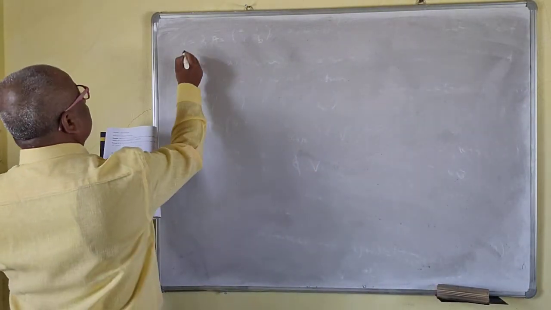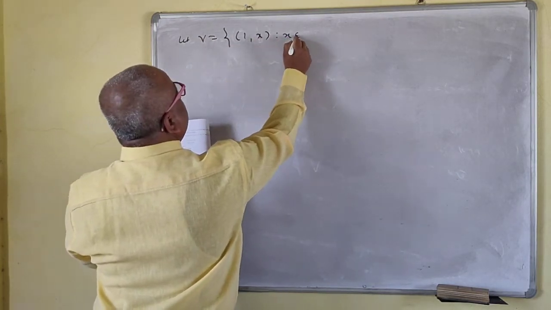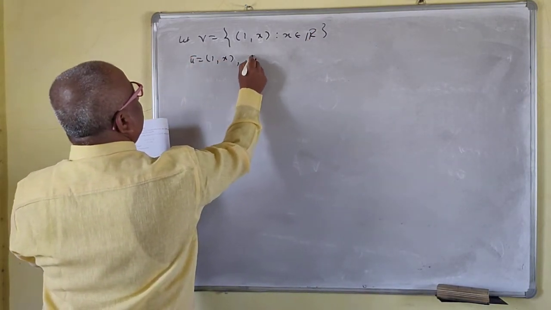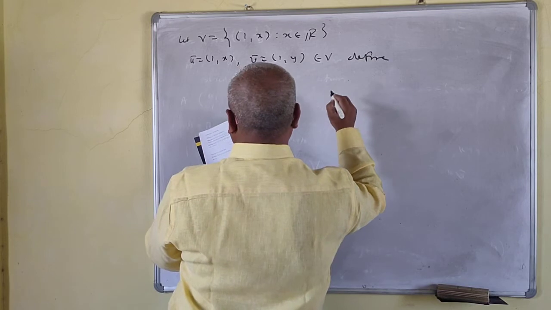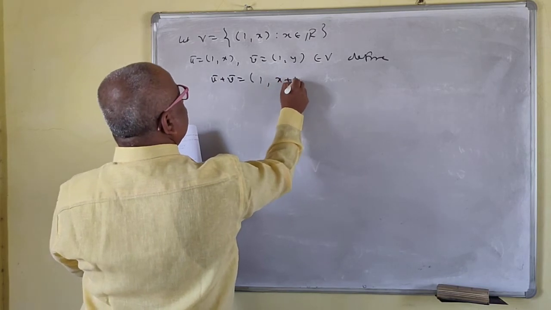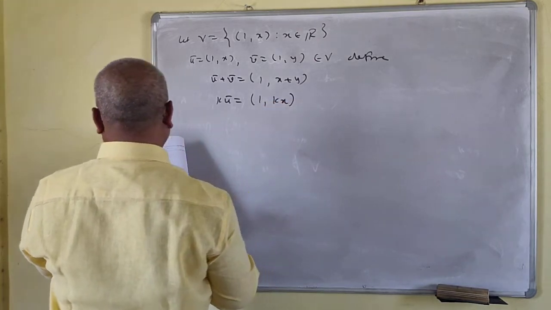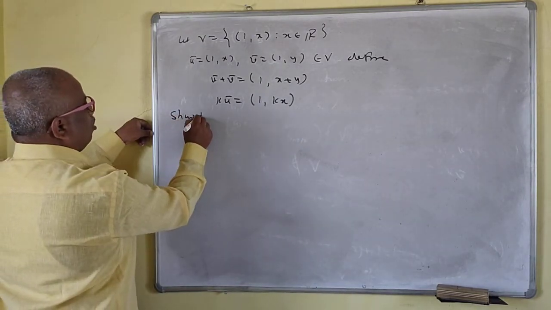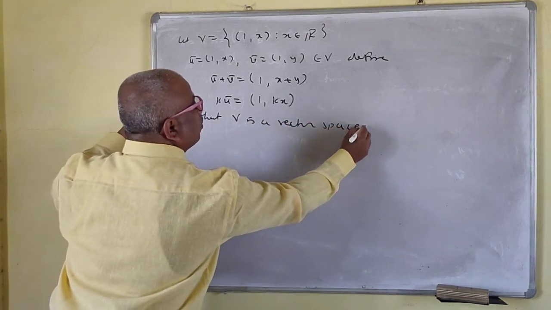Okay, we'll take the next example. Let V be equal to the set of vectors (1, x), x belongs to R. For u bar is equal to (1, x) and v bar is equal to (1, y) belonging to V, define u bar plus v bar as (1, x plus y), and K into u bar is (1, kx). Show that V is a vector space.